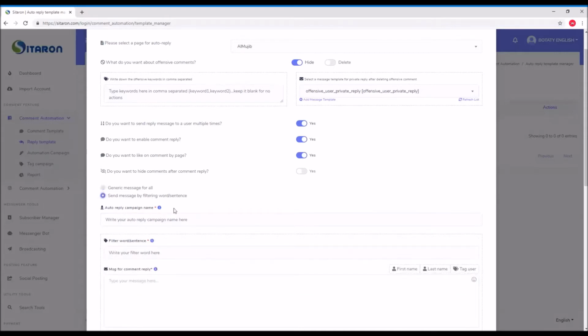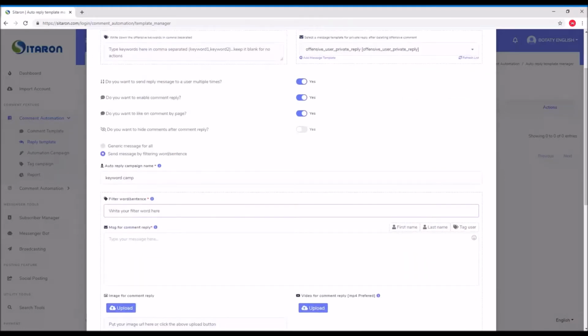send a message by filtering the word, so here you can put a keyword campaign, and here you just put the words that you need to filter. Like if someone says details, comma, price, comma, more, comma, dot. So here, thanks for your comment. You will receive a private message with all details.